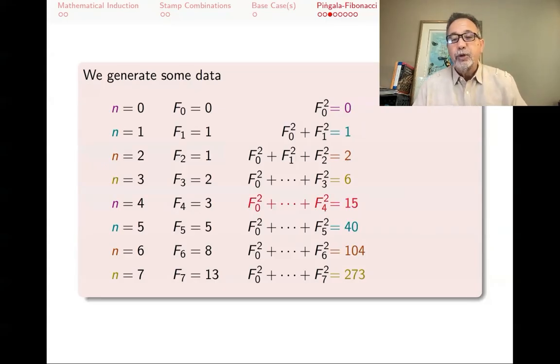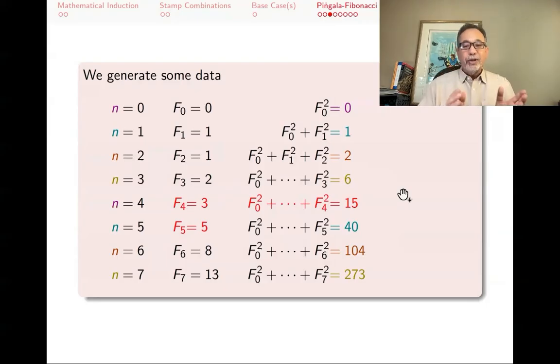f0 squared plus f1 squared plus f2 squared plus f3 squared plus f4 squared equals 15. Where does this 15 come from? Stop the video and try to see if you can see a pattern. You might notice that 15 is actually 3 times 5. So this 3 times that 5 gives me that 15. If you notice that, then you'll see that's a pattern that seems to continue.